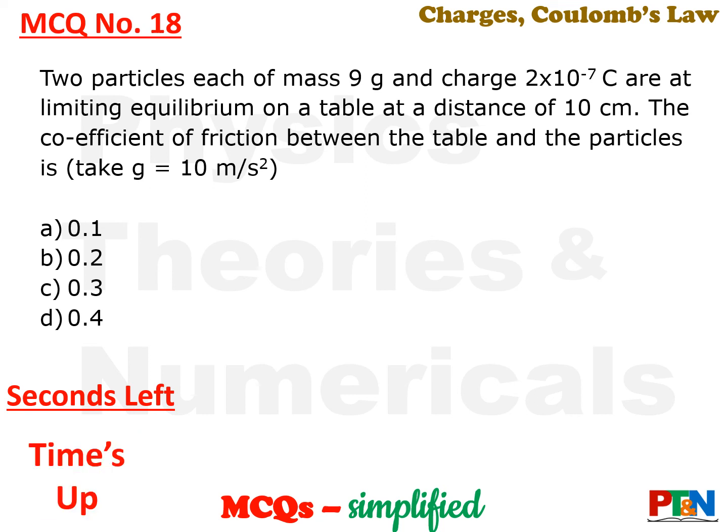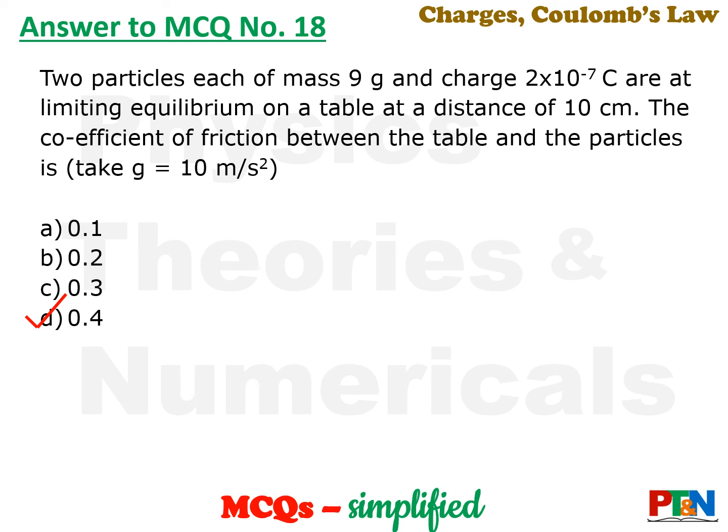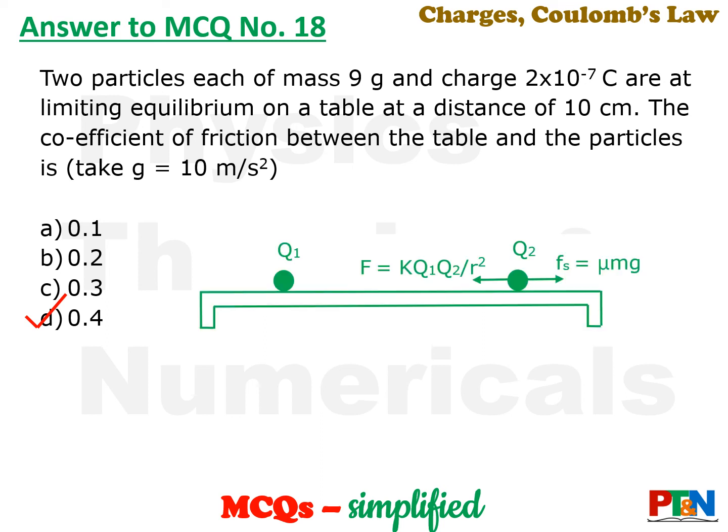Time's up. Let's see the answer. Answer is option D. You need to understand the key concept. These two charges will either attract or repel each other. Type of charge has not been shown. But whatever happens, it is being restricted by the frictional force on the opposite side.